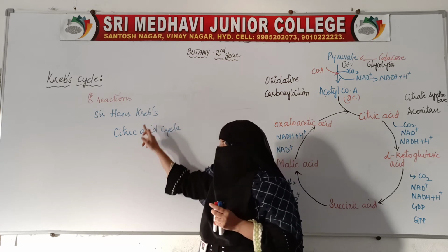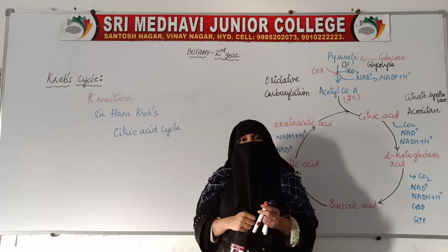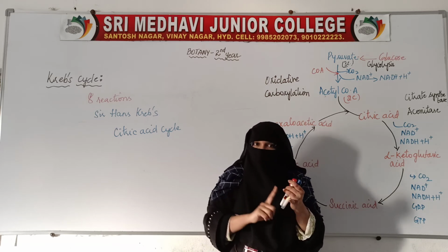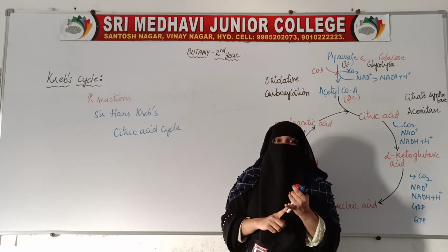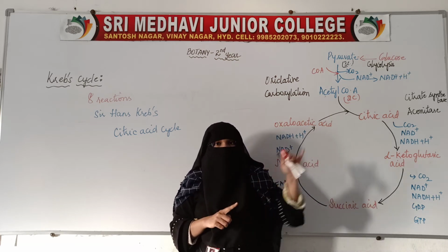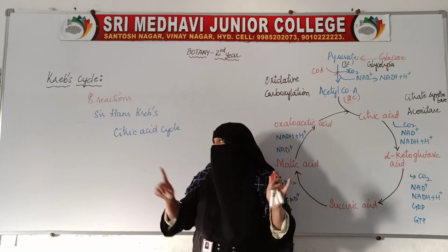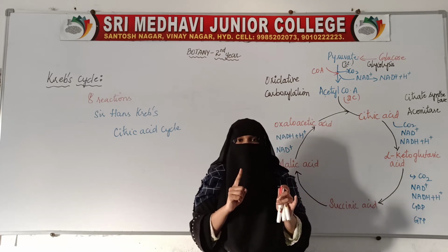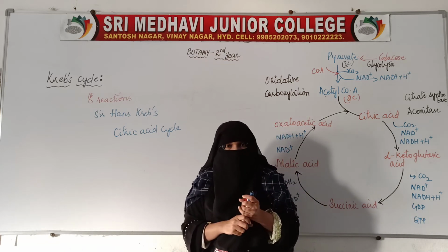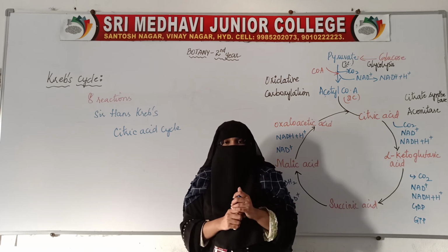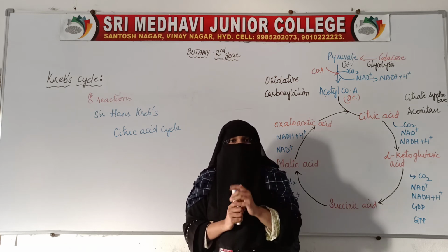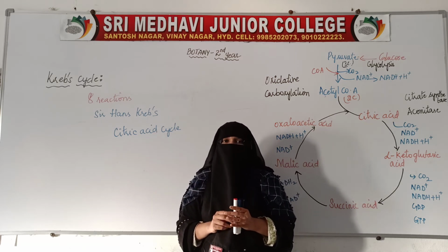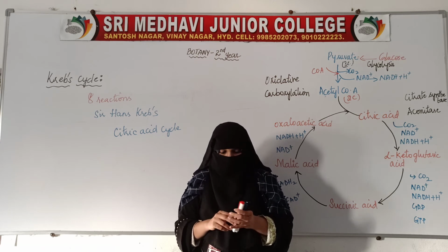So that is why the cycle is also called the citric acid cycle. Krebs cycle, citric acid cycle, one and the same. Why is it called the Krebs cycle? Because it is named after the scientist who discovered this cycle. Then why is it called the citric acid cycle? Because the first stable product which is formed, I told you, it is a multi-step process, that is, it undergoes 8 reactions. During these reactions, the first stable product formed is citric acid. So that is why this cycle is also called the citric acid cycle.